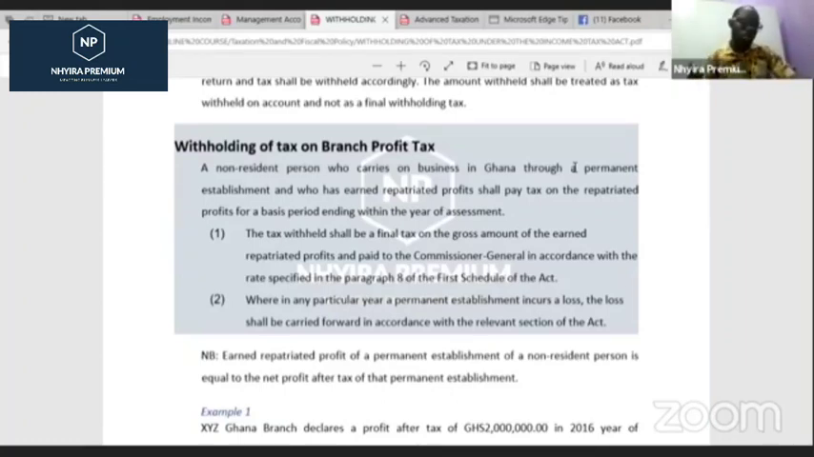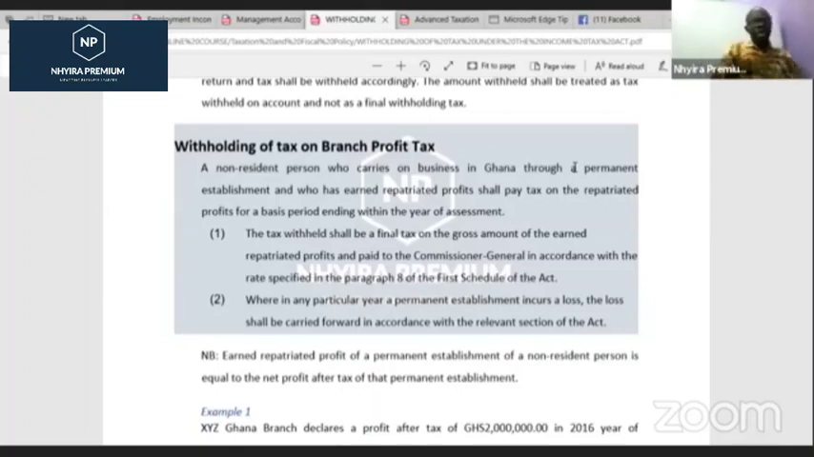There are times when they will not register it as a separate legal entity on its own. Rather, they will register it as a branch in Ghana, which will be seen as a permanent establishment, so that they will use it to run their operations here in Ghana.